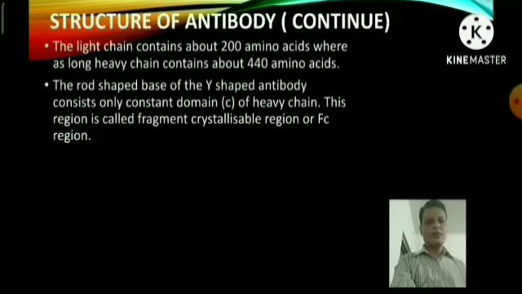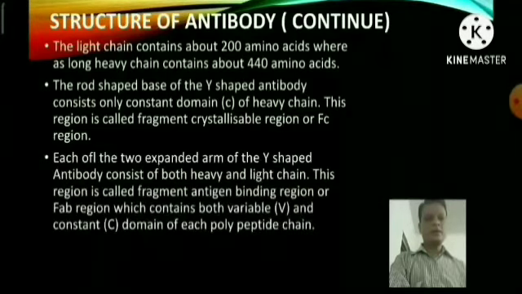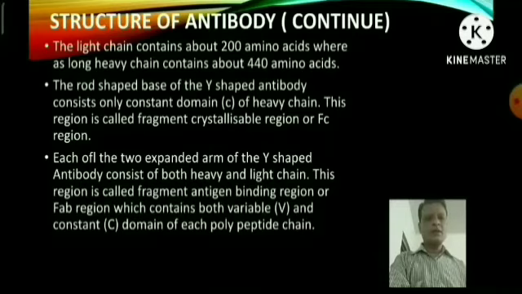The rod-shaped base of the Y-shaped antibody consists only of constant domains of heavy chains. This region is called the fragment crystallizable region, or Fc region. Each of the two expanded arms of the Y-shaped antibody consists of a heavy and a light chain. This region is called the fragment antigen binding region, or Fab region, which contains both variable and constant domains of each polypeptide chain.